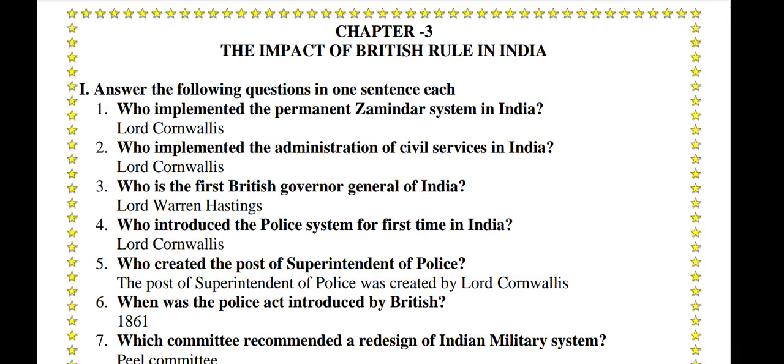History, Chapter 3, The Impact of British Rule in India. Important questions. Who implemented the permanent zamindari system in India? Lord Cornwallis. Who implemented the administration of civil services in India? Lord Cornwallis. Who is the first British Governor General of India?